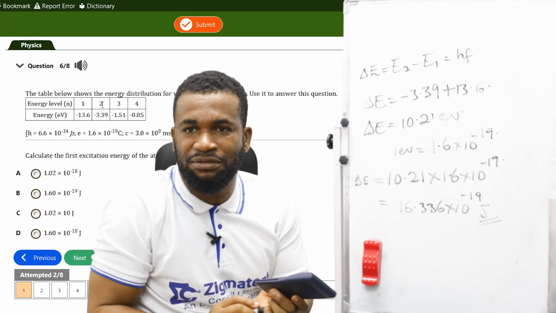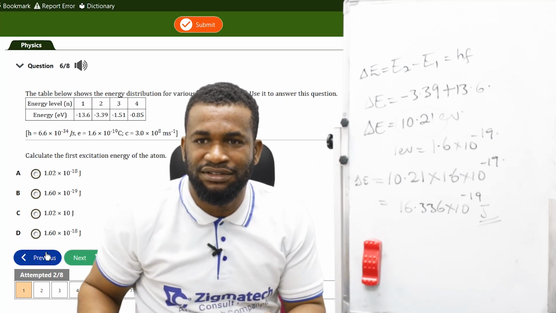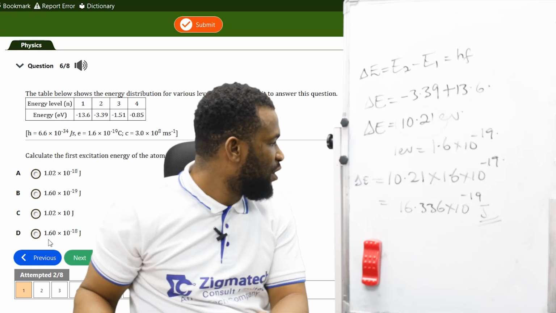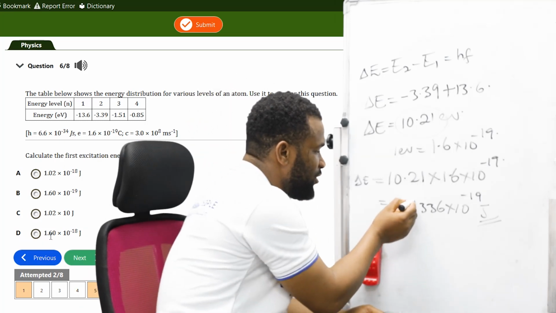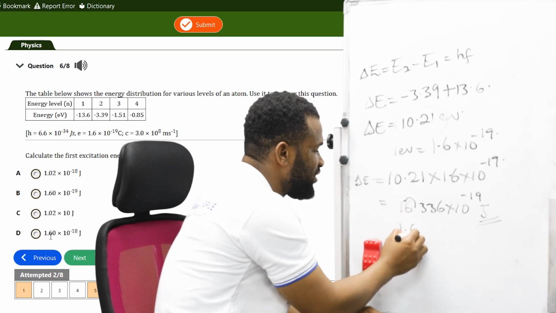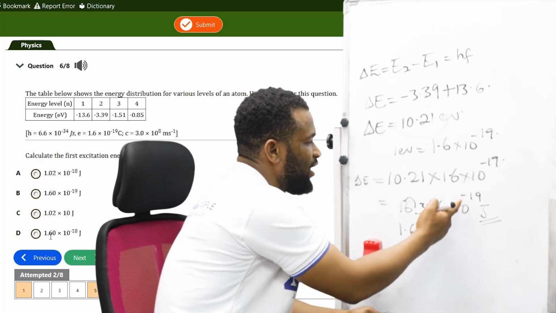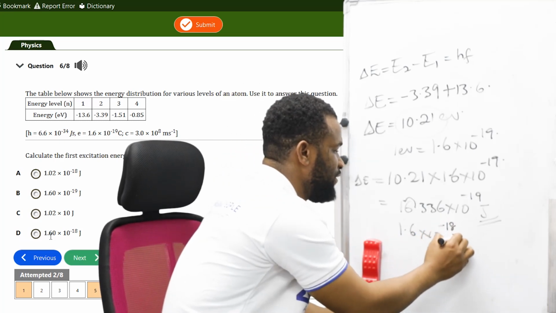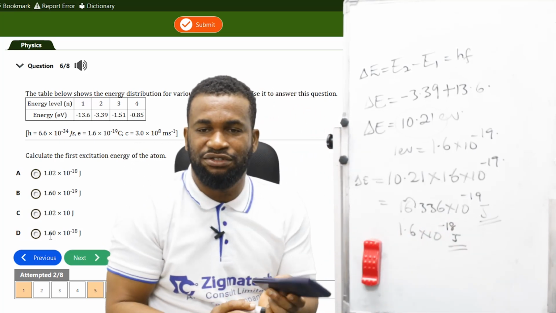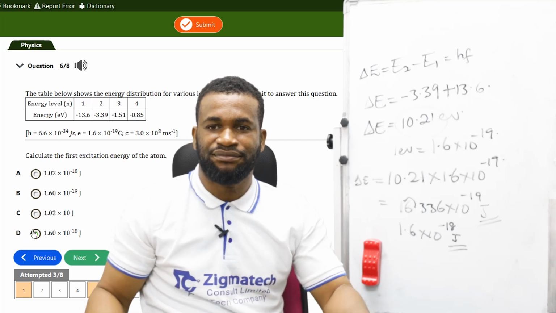And then if you look at the options, we have this here. And then look at this one, 1.60. So if I move the decimal point to this level, I'm having 1.6 times 10 raised to the power, and this is going to reduce by one. So the option there is going to be option D.